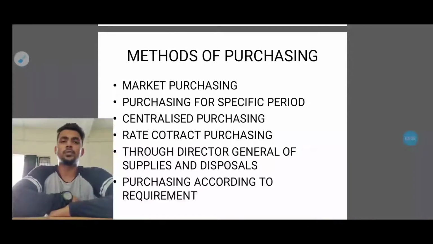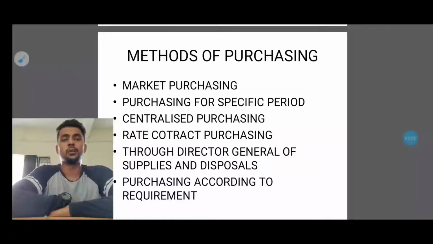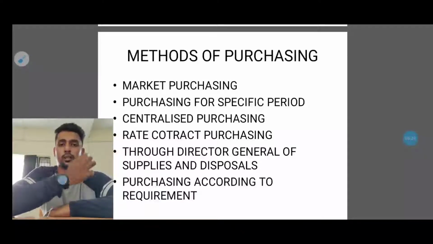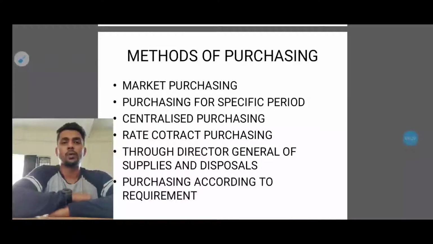Many of the people will do this market purchasing because if any item is not available in the other areas, the market is the best place where they can get all the materials they want for the production. The second one is purchasing for a specific period. Some industries will buy certain raw materials only for a particular period of time, because they don't need that for the entire financial year. So they buy only for the specific period, because the requirement would be like that.